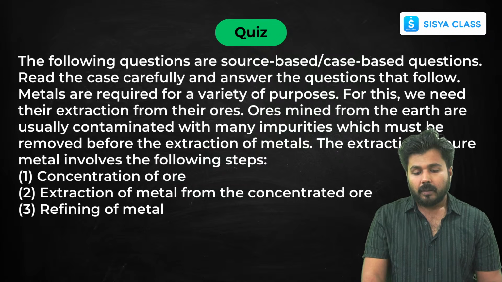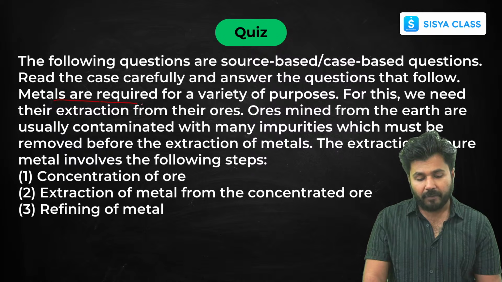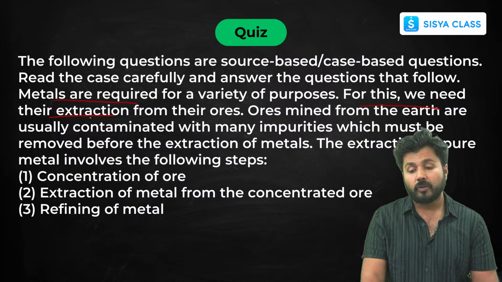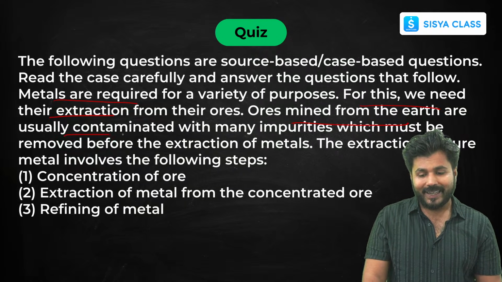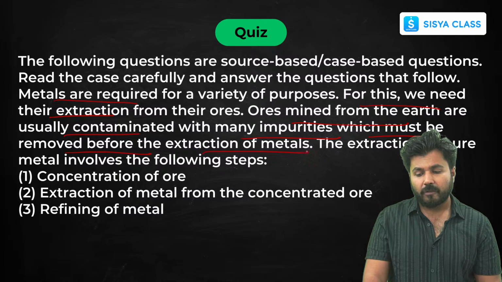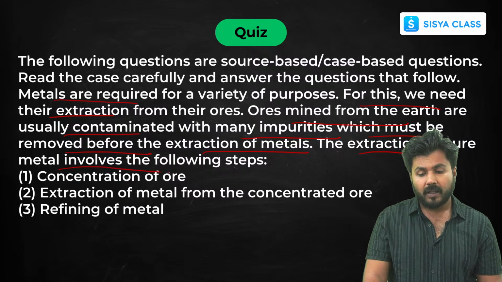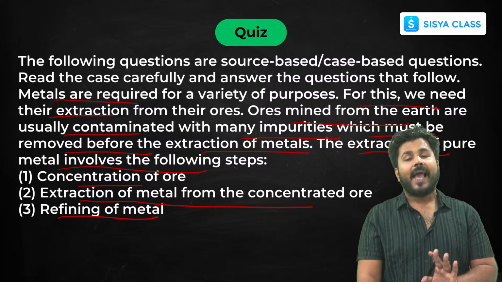Next, the following questions are source-based, case-based questions. Read it. Metals are required for a variety of purposes. For this, we need their extraction from their ores. Ores mined from the earth are usually contaminated with many impurities which must be removed before the extraction of metals. The extraction of pure metal involves the following steps: concentration, extraction of metal from the concentrated ore, and refining of metals. These are the steps that we have seen in extraction of metals.